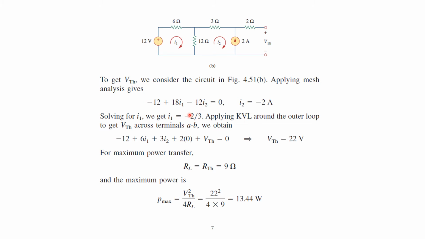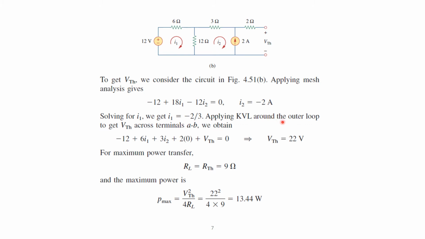Here we work out I2 equals minus 2 amps, because this is I2 and we have a current source there. So we can work out everything from here. Solving for I1, we get I1 equals minus 2 over 3.